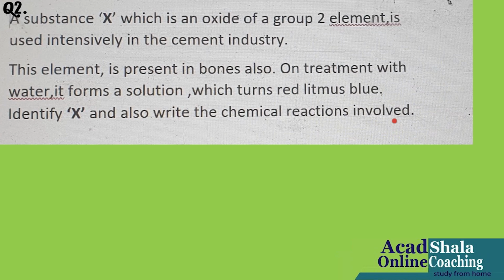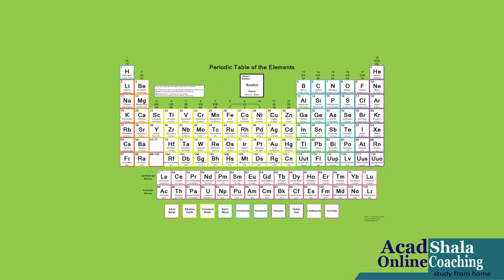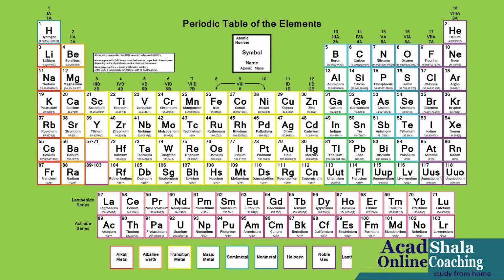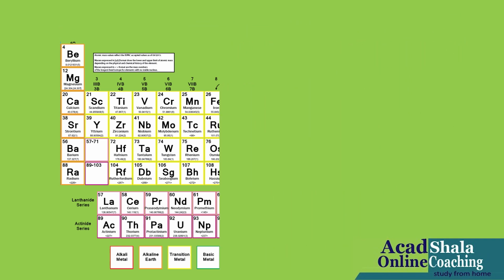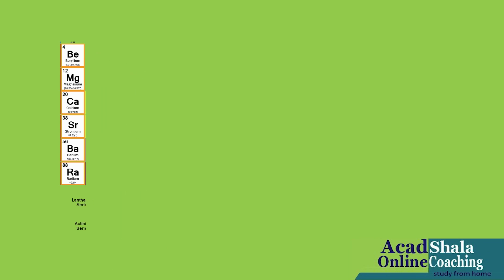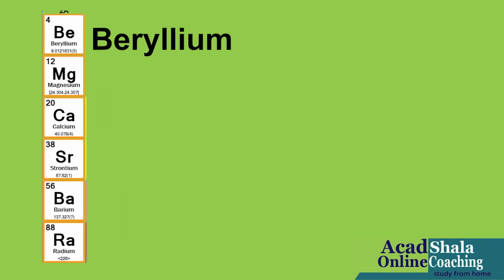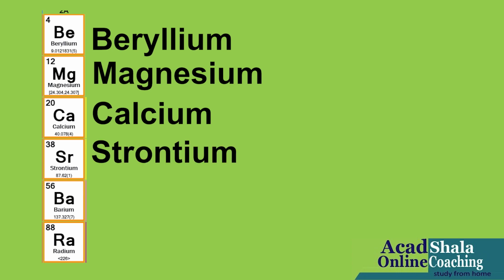How? See, a substance X, which is an oxide of a group 2 element. Now, that means they have taken the help of the modern periodic table, but you will study that in the next chapter, the 5th chapter, periodic classification of elements. But what you will see in the periodic table just now is that group 2 is the second group, which comprises beryllium, magnesium, calcium, strontium and so on.